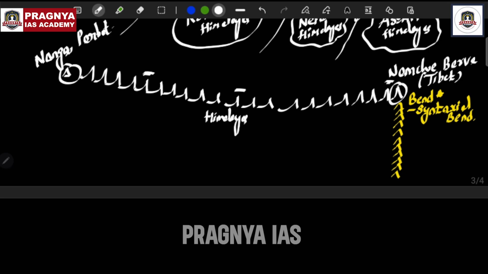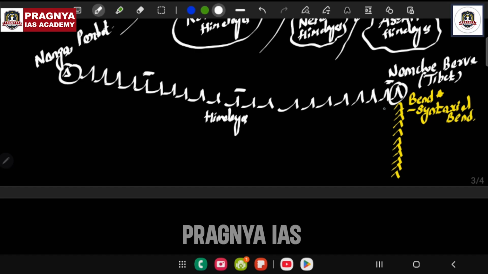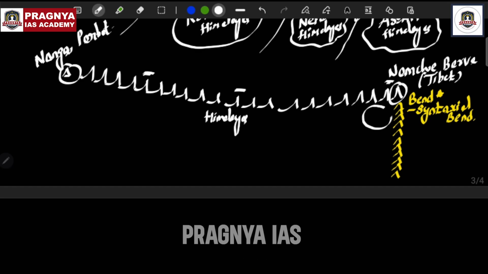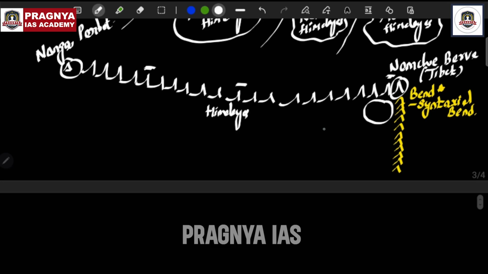There is a strong reason for that. We all know that the Himalayas are formed because of the convergence of the Indian plate with the Eurasian plate. Now, when the Indian plate is converging with the Eurasian plate, in the interior areas of the deeper layers of the crust, there are huge rocks. These are called intrusive.